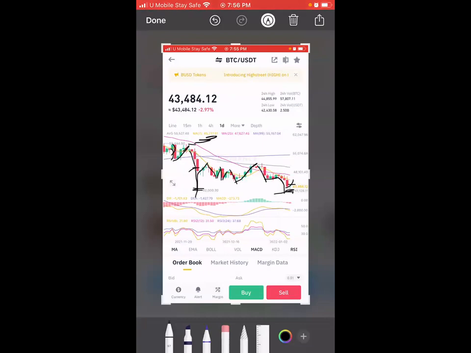Imagine the guy who stopped buying at this point. Whatever happened under this line I dropped, you see, up till now, the market has not come to where he bought it. Did you see that? Did you see? A lot of profit has happened all the way here. He didn't benefit from it. Profit has happened here. He didn't benefit from it. Now, the market has even dipped more. So the guy who has bought all the way to the dip is still enjoying the market, even though today all the market went down. The guy is still enjoying because the little movement we have today, as the market starts recovering, the guy has made a lot of profit.